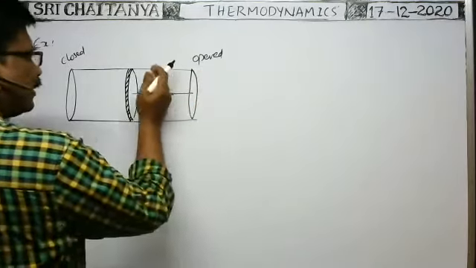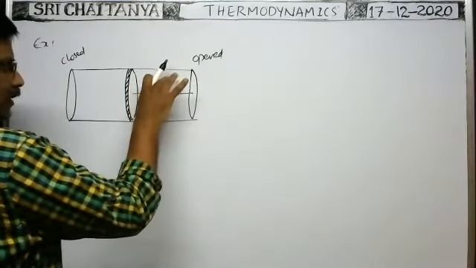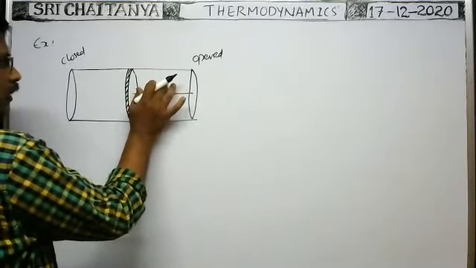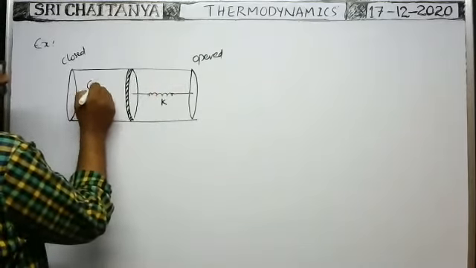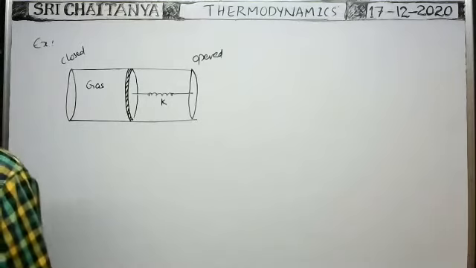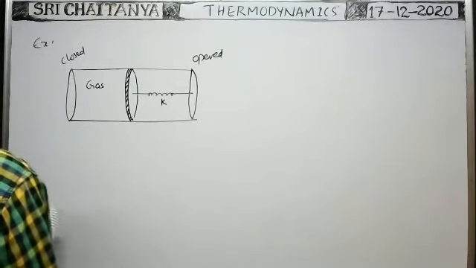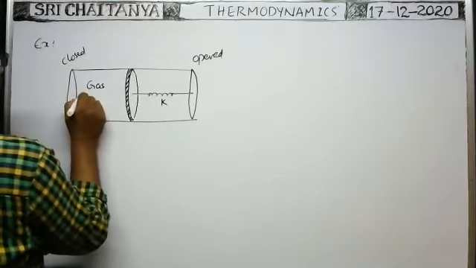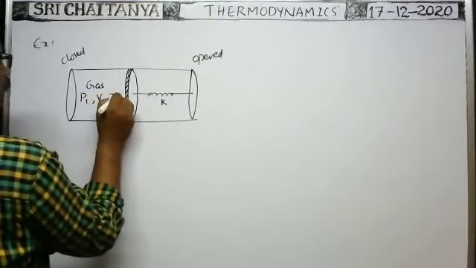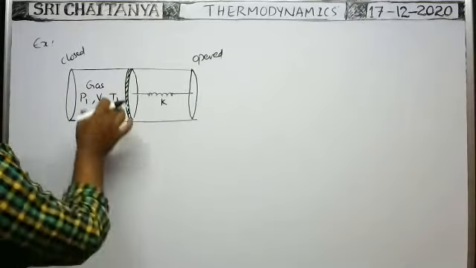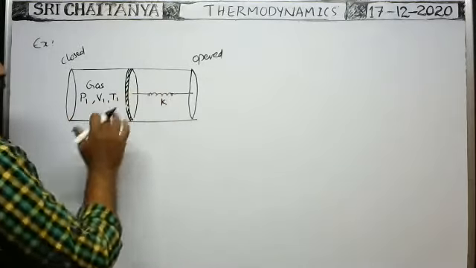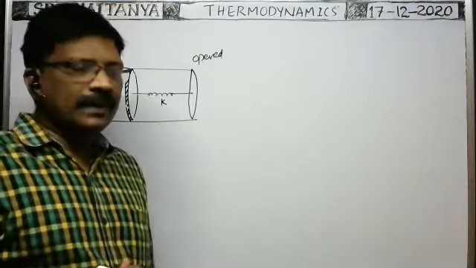So air enters here. On the right side of the piston, air at atmospheric pressure is there, and some gas is enclosed in this cylindrical vessel by means of the piston. Initially, the gas is at pressure P1, volume V1, and temperature T1. At this instant, the spring is in relaxed position.